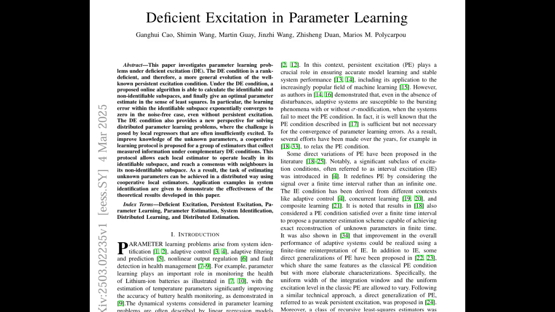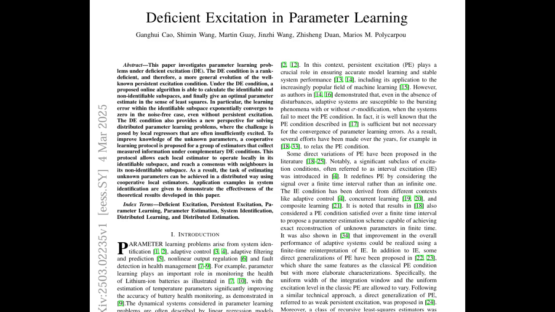They might each have their own deficient excitation based on their individual research, but by sharing their knowledge, they can get a much more complete picture. So even if we all have gaps in our individual knowledge, by collaborating and sharing what we don't know, we can overcome those limitations. Exactly, just like a jigsaw puzzle. Everyone has a few pieces, and together we can complete the picture. And the paper shows how these distributed systems can learn incredibly effectively, even when each individual learner is dealing with deficient excitation. It's a powerful testament to the benefits of collaboration.